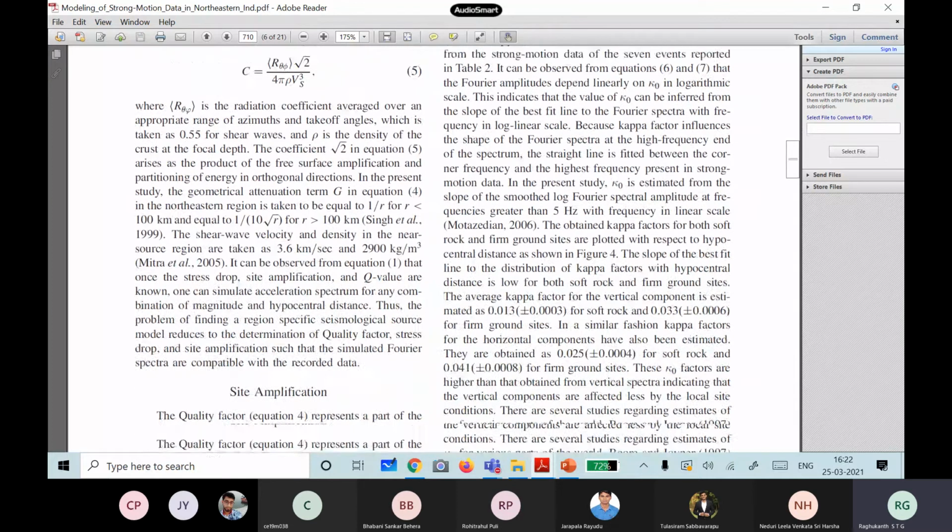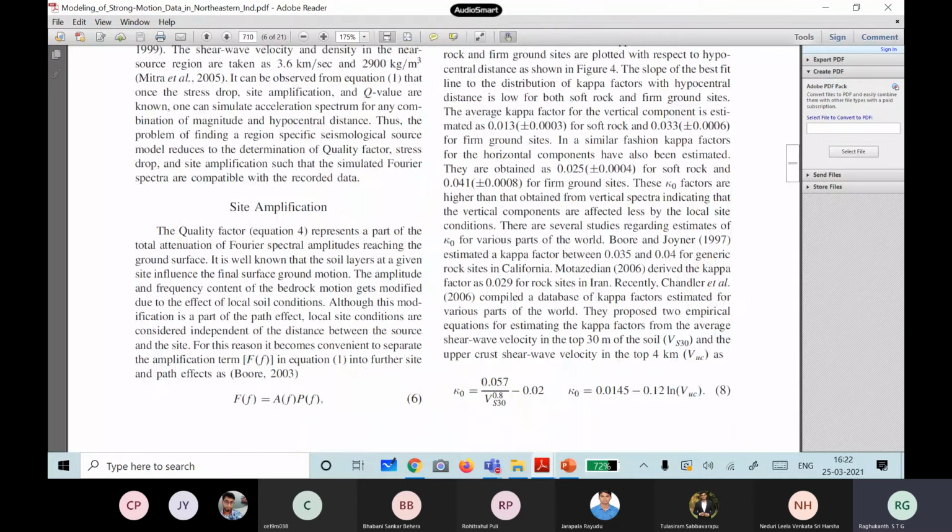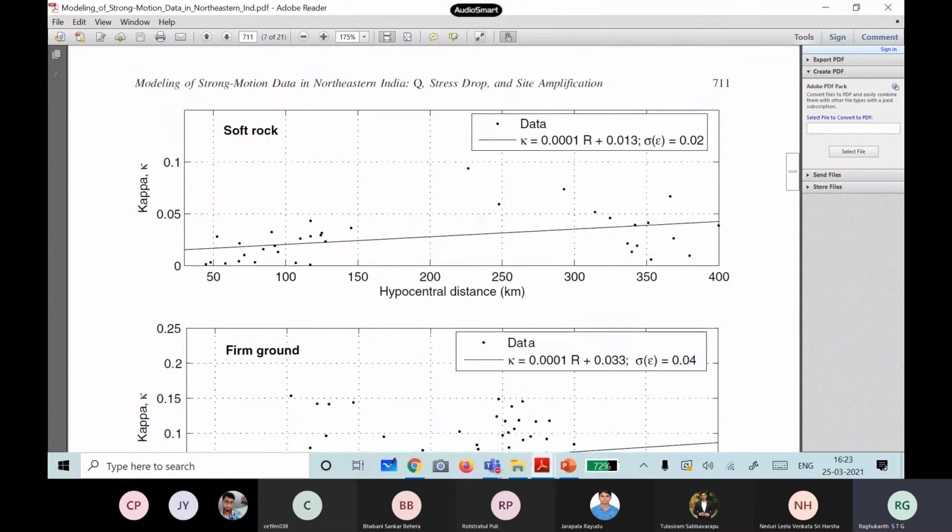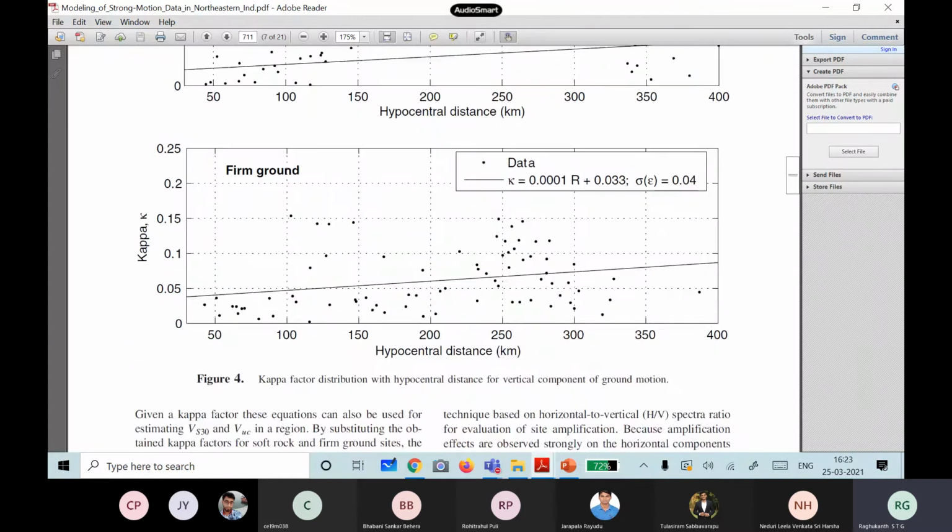So the kappa factor I have said. This I have done, you can go through the data. From the data, this kappa value has been found out, and we found some interesting patterns for soft rock, then for firm ground. As the distance is increasing, what is happening to the kappa value?